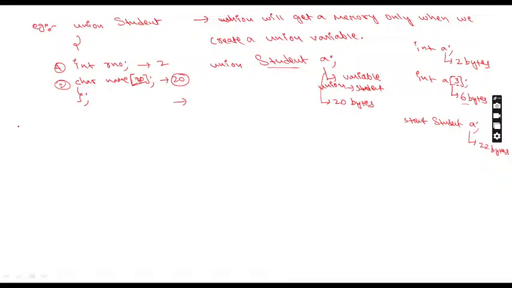So how are you going to write this in general? The memory size of a union variable is what?